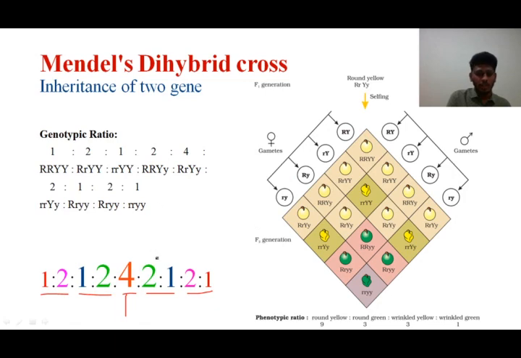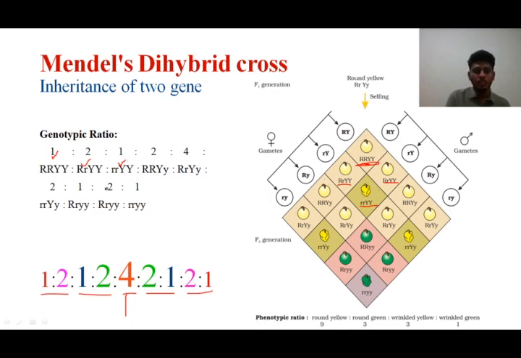But then how did we get this particular genotypic ratio? How many progenies among the 16 are having capital R and capital Y? When we see, this is only 1. So 1 individual has it. And then when we see capital R, small r, capital Y, there are only 2 individuals who are having it. So 1:2. Next, when we see small r and capital Y, there is only 1 here.